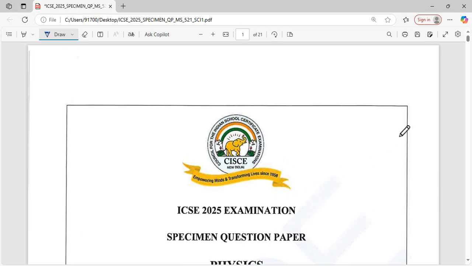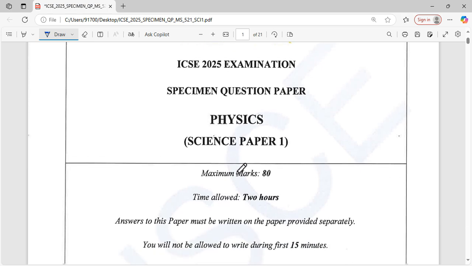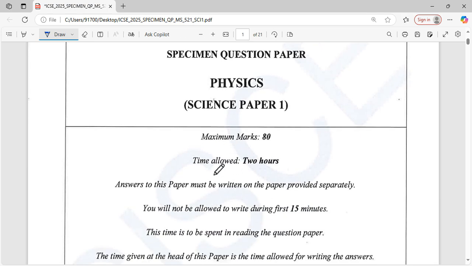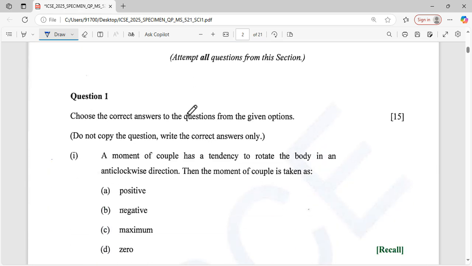So today I solve the ICSE 2025 examination specimen question paper of physics. It's a very easy paper. The maximum marks is 80, time 2 hours. Section A is compulsory, and from section B we attempt any four. Remember that. So here we start.